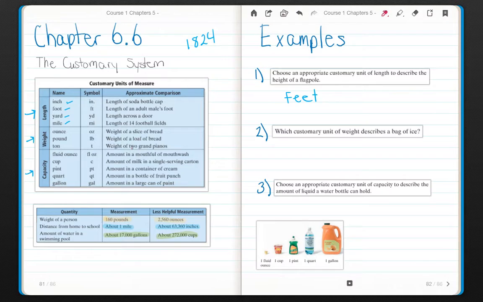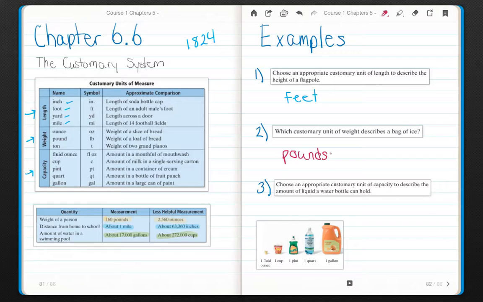Ton, a weight of 2 grand pianos. Well, that's way too big. That's out. An ounce, the weight of a slice of bread. Ice weighs more than a slice of bread when I'm buying it by the bag. So I'm going to use pounds. We usually buy a 7-pound bag of ice. Seems like an odd number, but that's how they sell it.